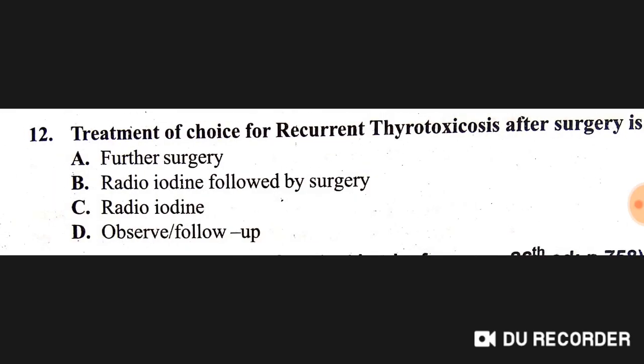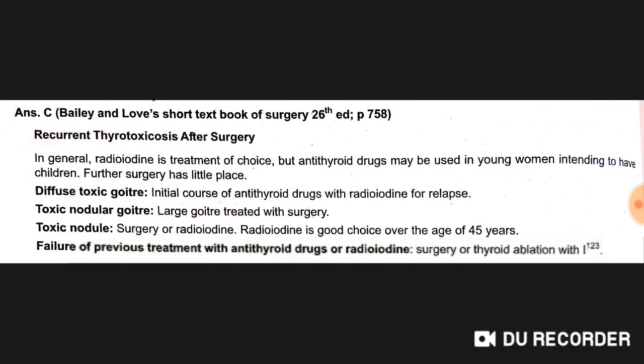Now, the treatment of choice for recurrent thyrotoxicosis after surgery is radioiodine. C option. Recurrent thyrotoxicosis after surgery, in general, radioiodine is the treatment of choice, but antithyroid drugs may be used in young women intending to have children.